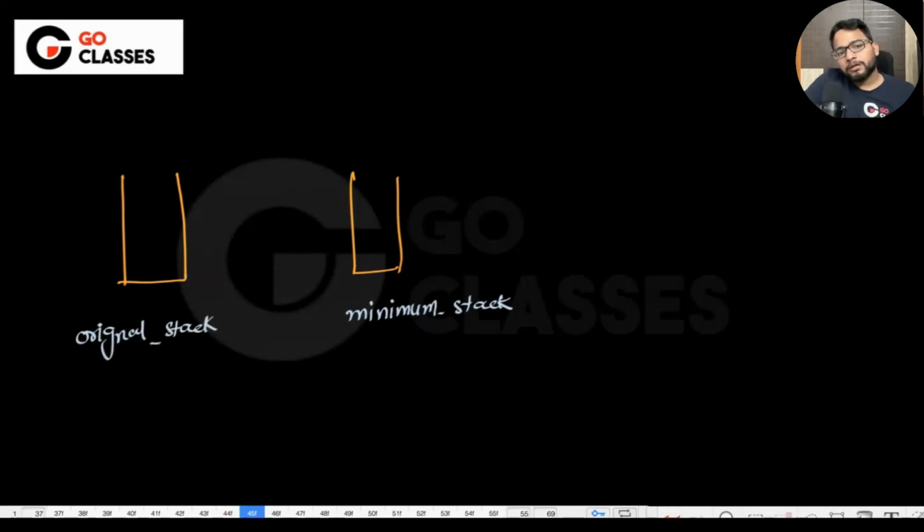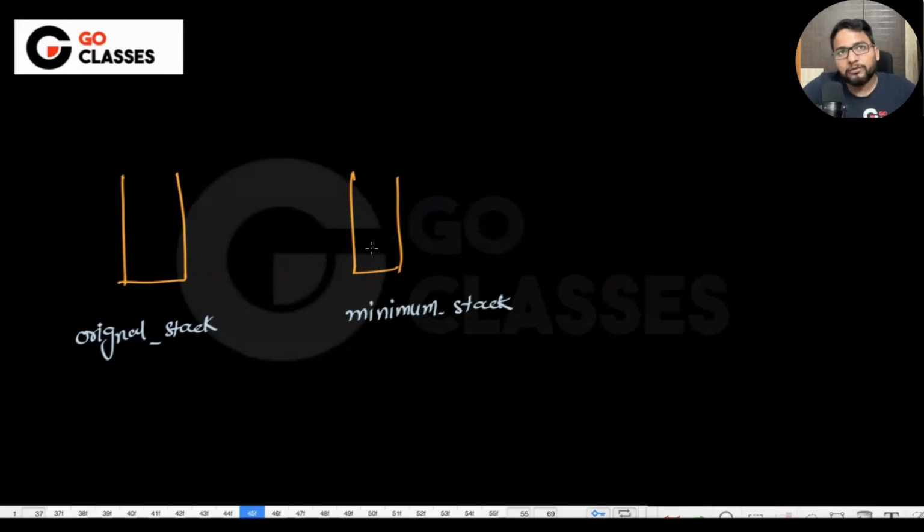What I want to do is keep track of the minimum. So whenever some number is coming, let's suppose one is coming, I will push one in the original stack. I will always push in the original stack, irrespective of the minimum stack, that is for sure. Then I will check. Let's suppose 5 is coming.